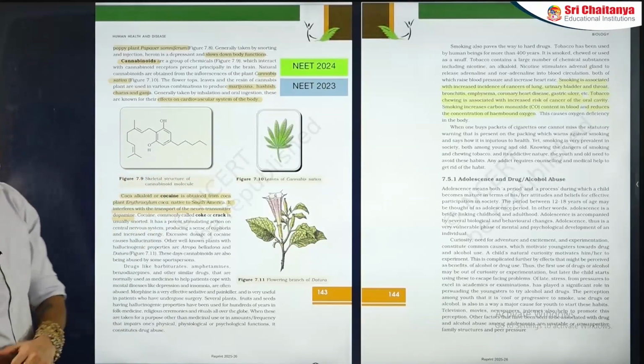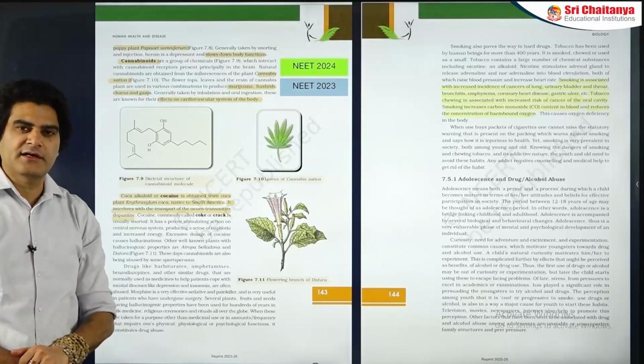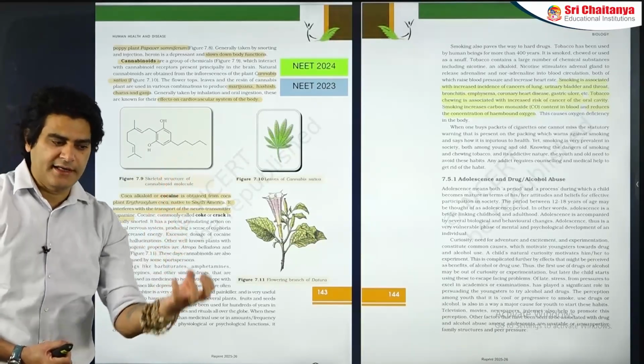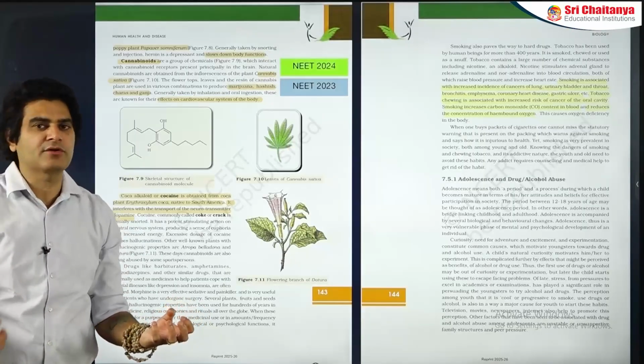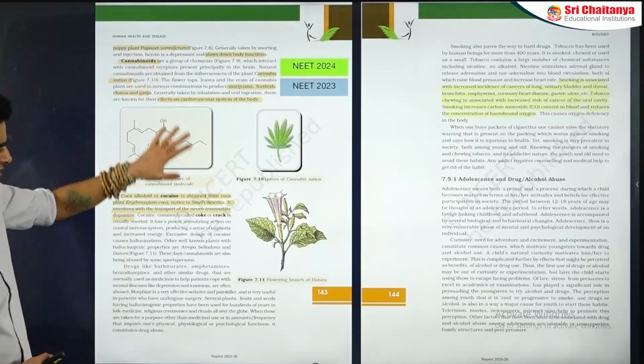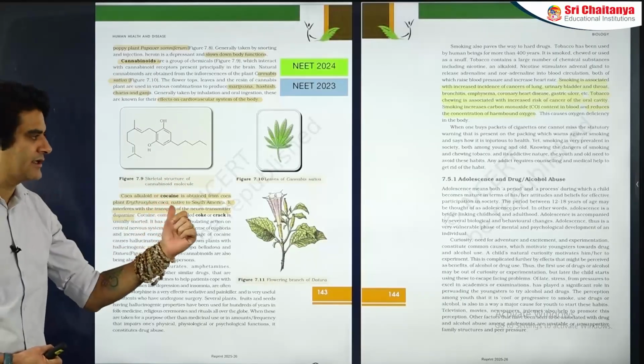The questions from them mostly will be matching type, because that allows the examiner to basically test more knowledge in the same question. Categories of drugs, the modes of their intake or the effects that they have on the body, or the sources. So there have been matching type of questions and direct questions also, like of cocaine.